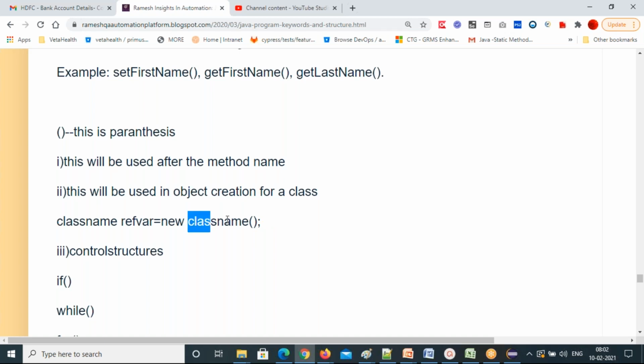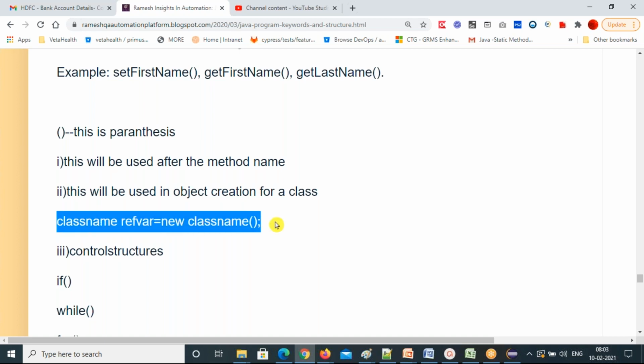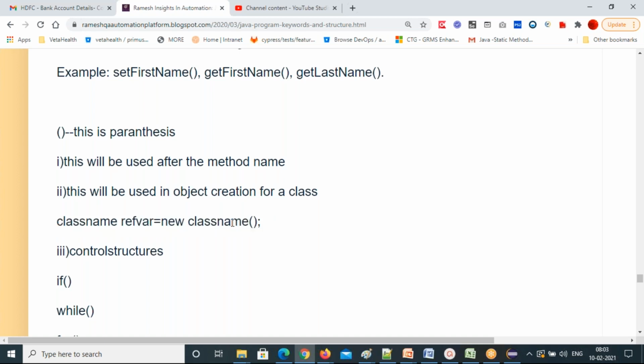So that's what you are calling here. So the parenthesis you're using in this object line, the object creation line. This is the object creation line. How to create an object, we'll discuss later. With the new keyword, you need to create an object. And this object address is going to be stored in this variable. And this is what we call the reference variable.